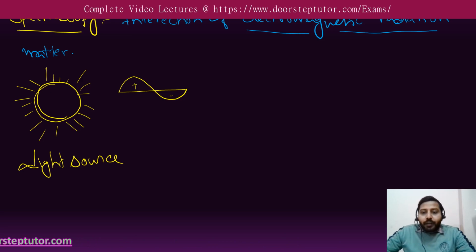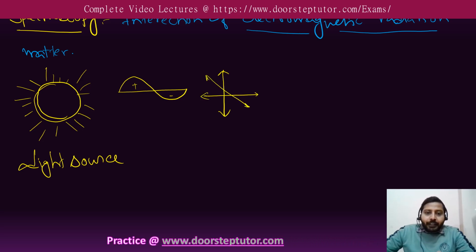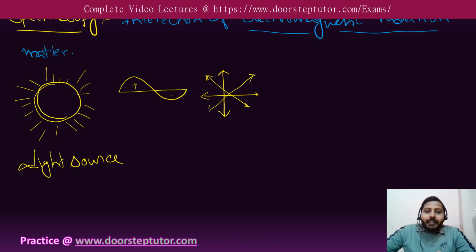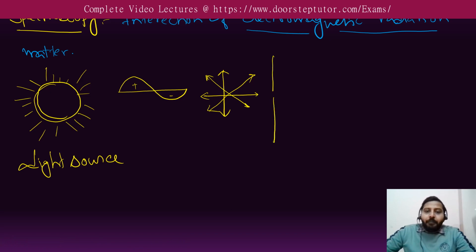When we are going to analyze this light, the light is not monochromatic. Light will go in different directions. As light vibrates or oscillates in different directions, we want to have a slit, which is called a monochromator.